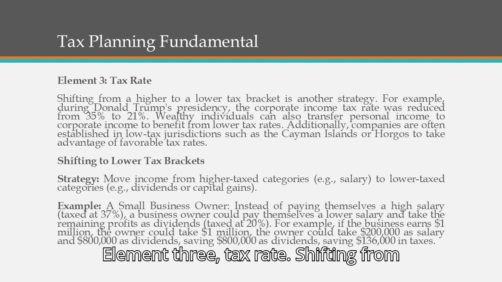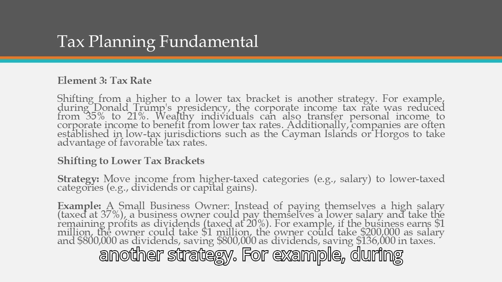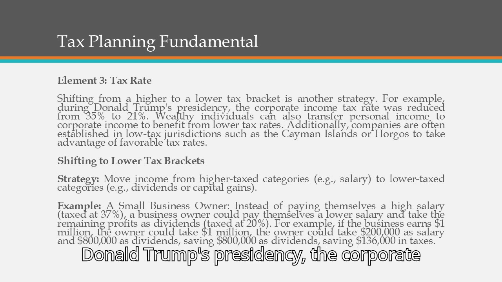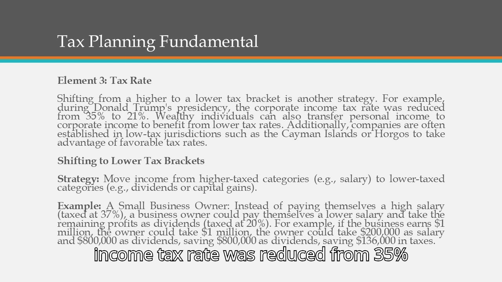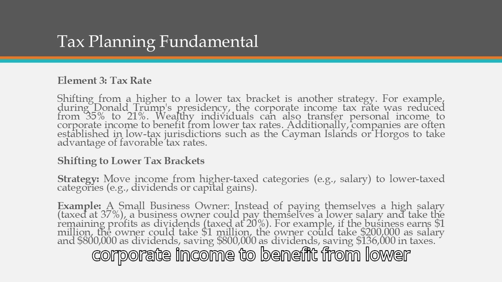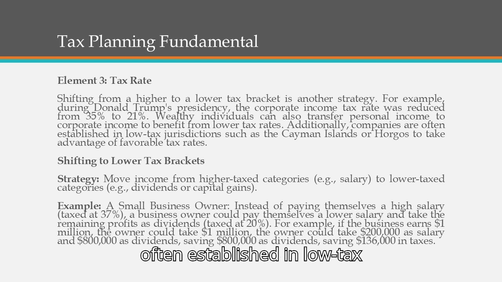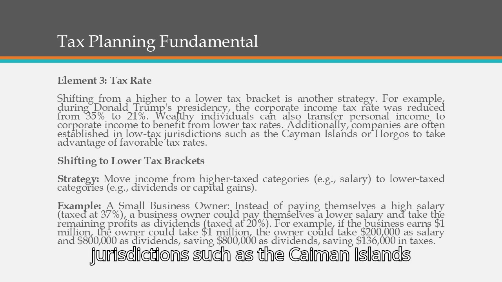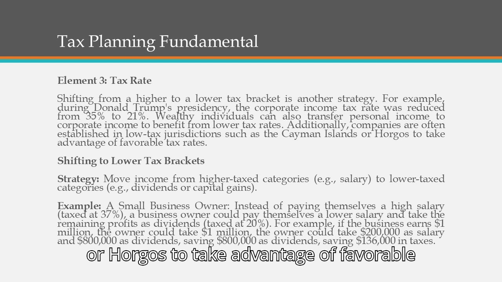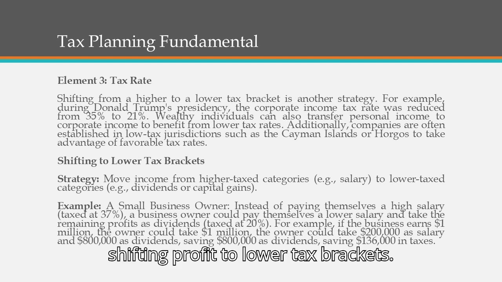Element 3. Tax rate. Shifting from a higher to a lower tax bracket is another strategy. For example, during Donald Trump's presidency, the corporate income tax rate was reduced from 35% to 21%. Wealthy individuals can also transfer personal income to corporate income to benefit from lower tax rates. Additionally, companies are often established in low-tax jurisdictions such as the Cayman Islands or Horgos to take advantage of favorable tax rates. An illustrative example of shifting profit to lower tax brackets.